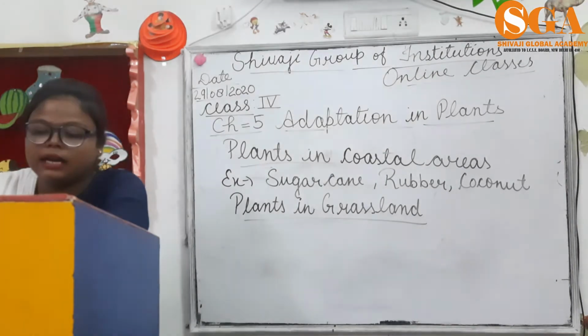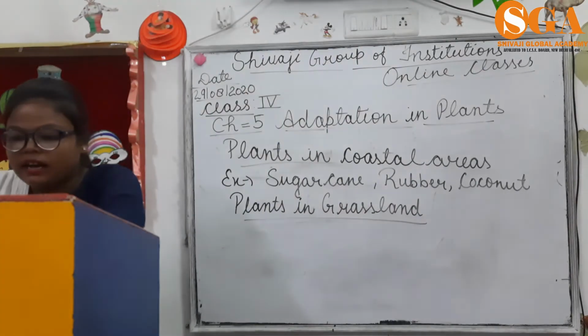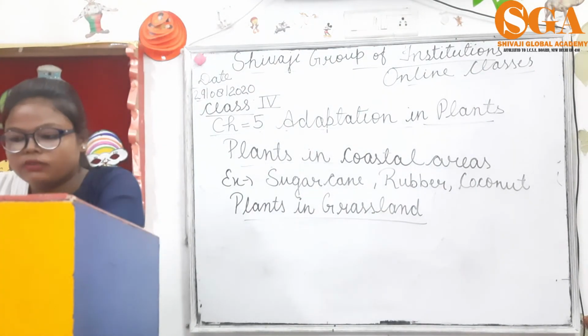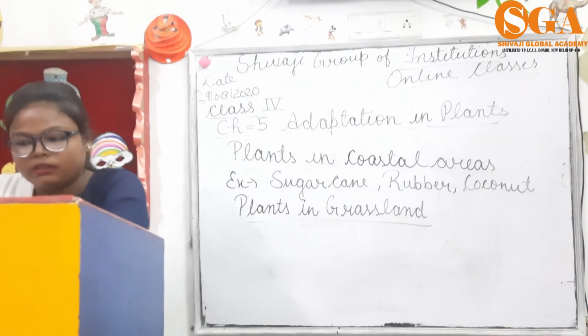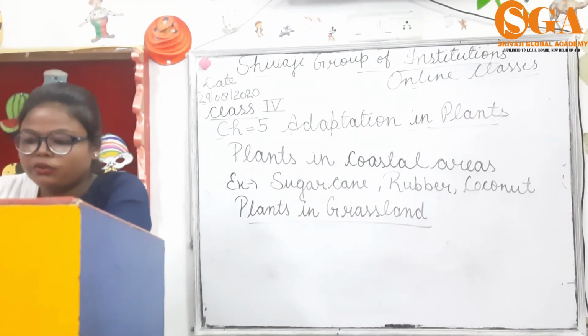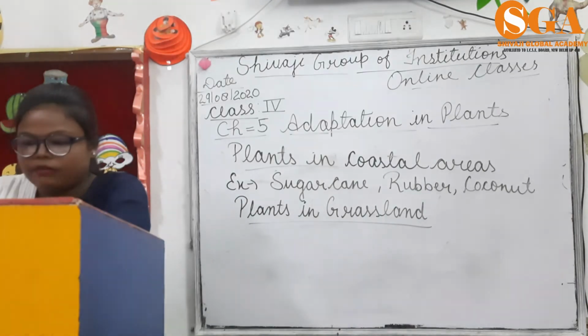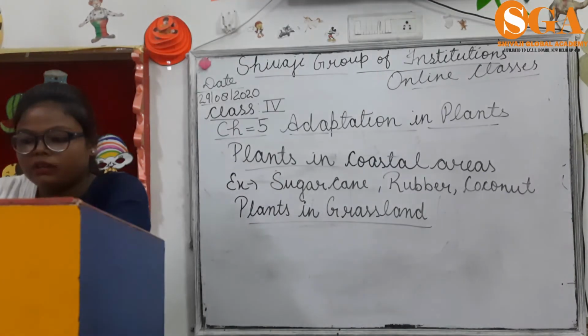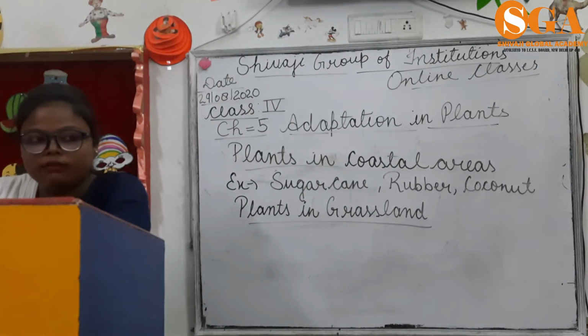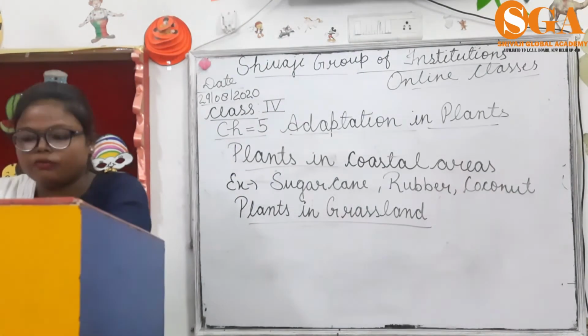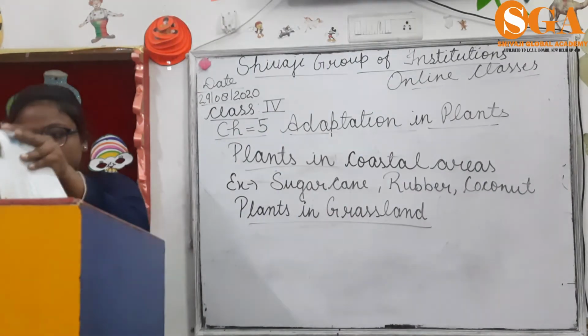I repeat, plants in grasslands, these are the regions that do not receive sufficient rainfall. They are mostly covered with grasses and a few trees. These plants have an extensive root system to prevent uprooting by grazing animals. Grasses have narrow leaves that prevent water loss.